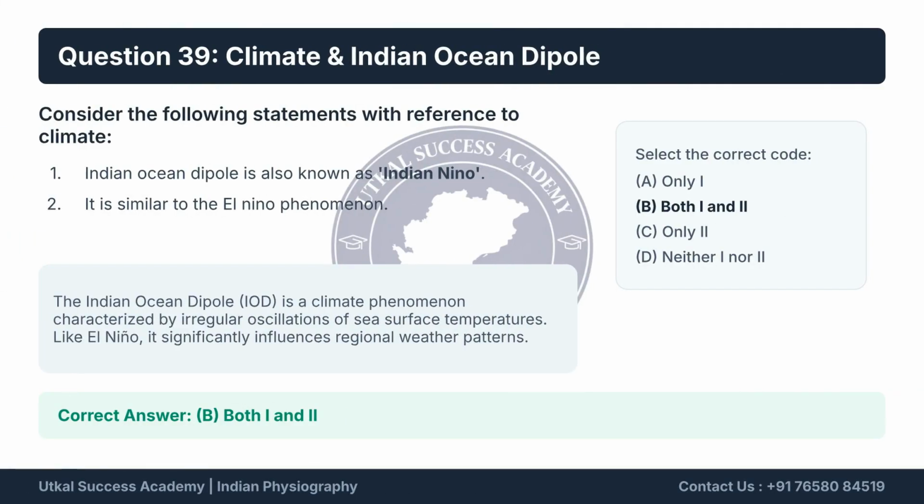The Indian Ocean Dipole, or IOD, is a climate phenomenon known as Indian Niño due to its similarity to the El Niño phenomenon in the Pacific. It involves irregular sea surface temperature oscillations and significantly influences regional weather, including the Indian monsoon. Both statements are correct, so the answer is B.